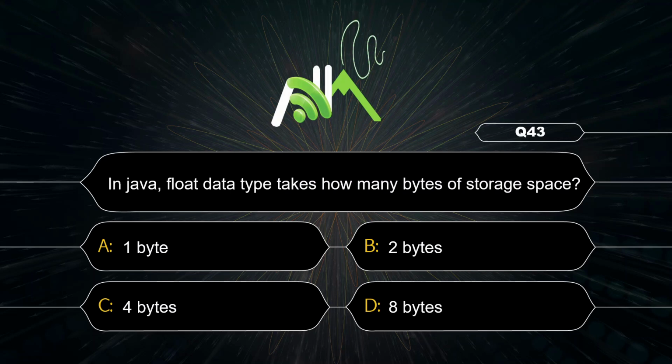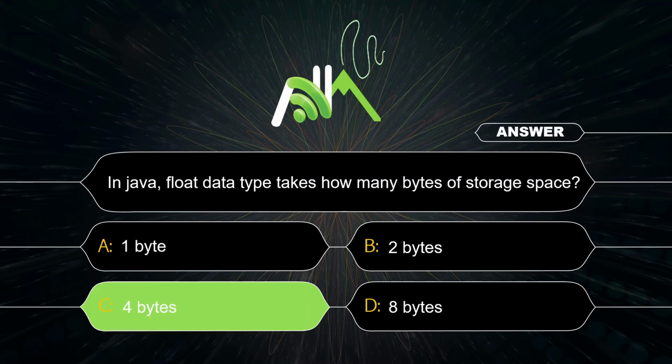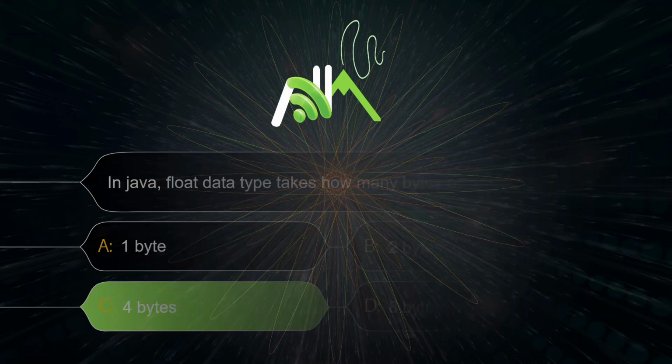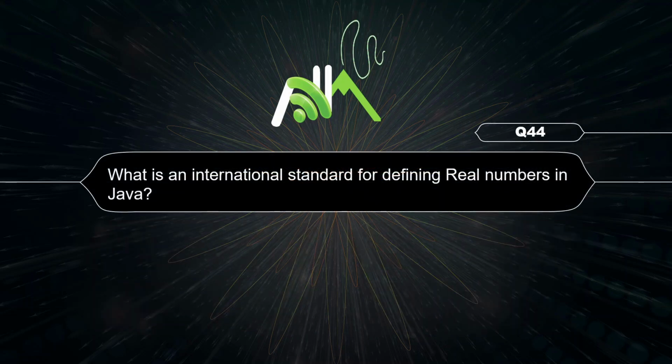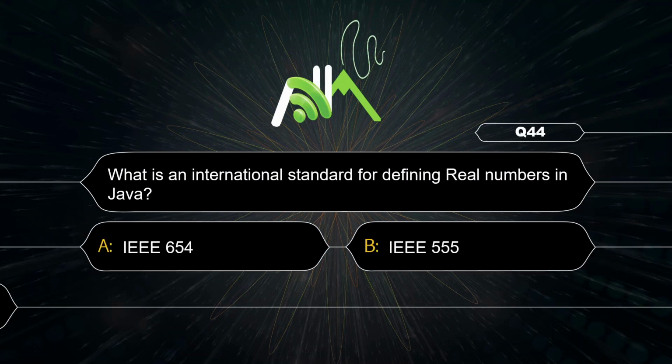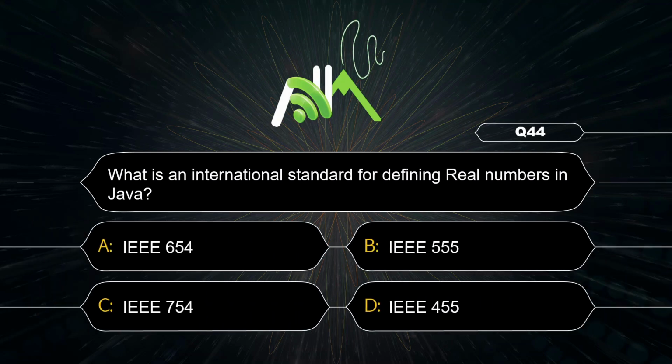How many bytes of storage space? 4 bytes. International standard for defining real numbers in Java. That is IEEE 754. That is option C.